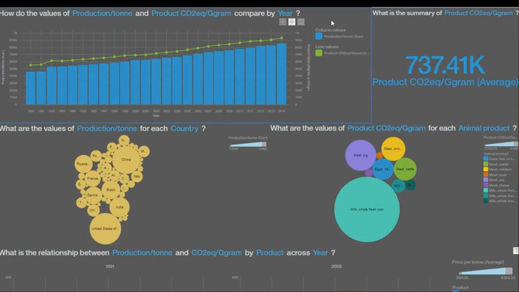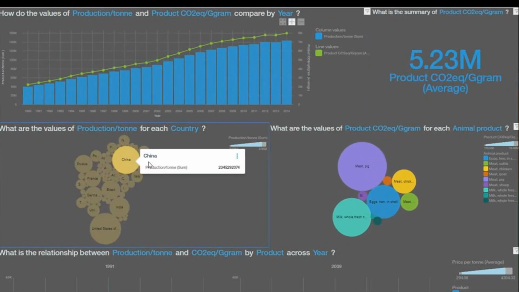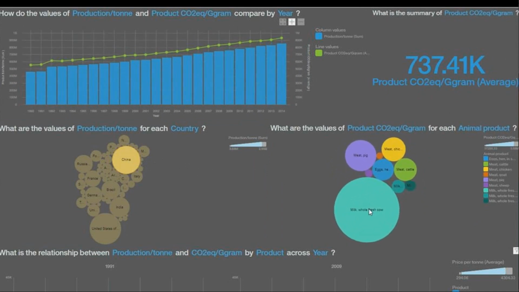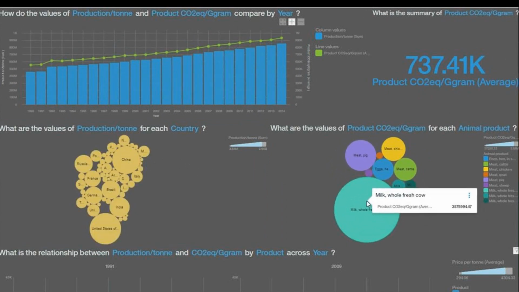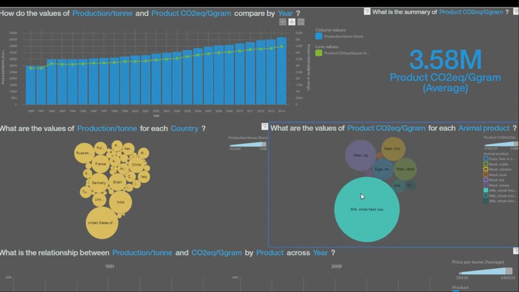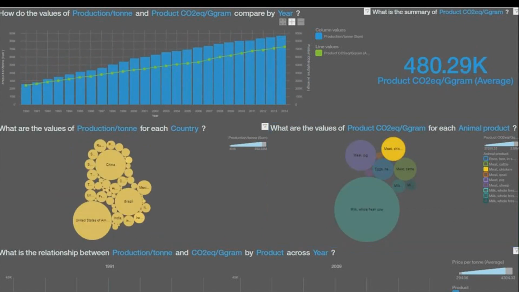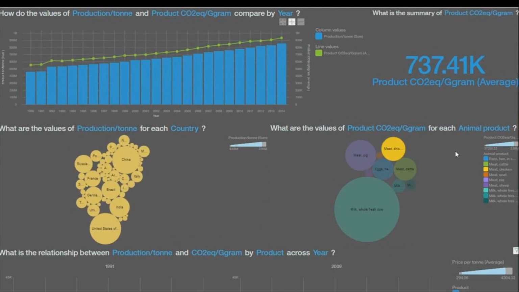Production of livestock commodities such as meat, milk, and eggs emits greenhouse gases due to the use of energy from sources like fuel, coal, oil, etc. Here is a chart showing countries with highest production, which are expected to be the biggest polluters. From all animal products, whole fresh cow milk is the largest carbon dioxide equivalent polluter, followed by pig meat and poultry meat. Despite milk being the biggest polluter according to the previous chart, milk is also the most abundant